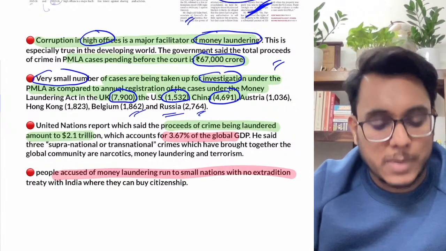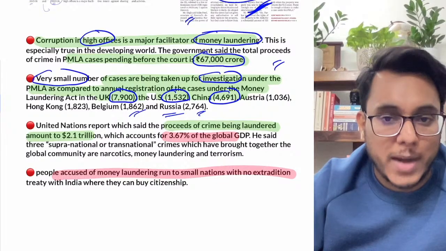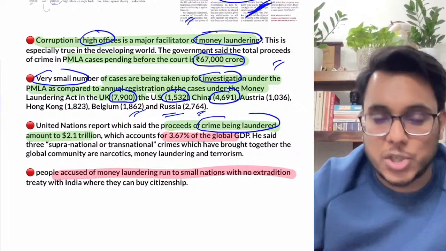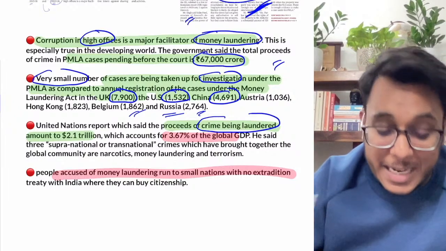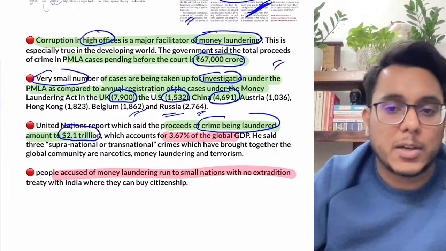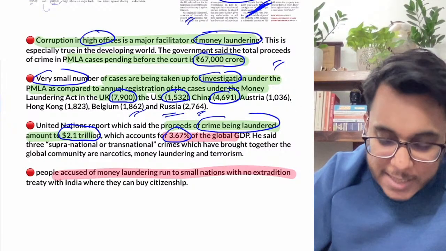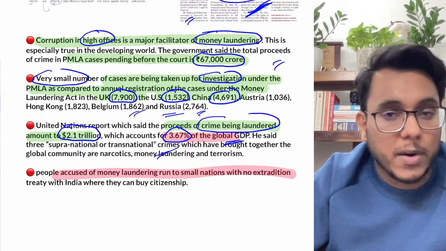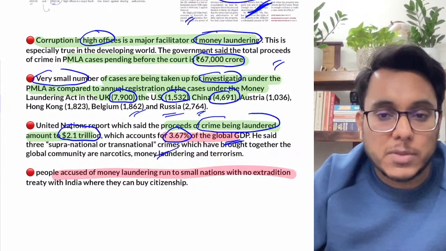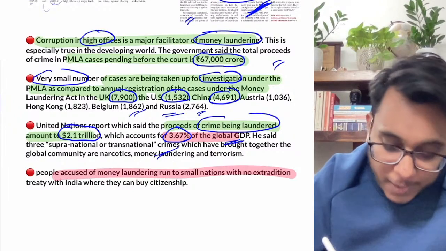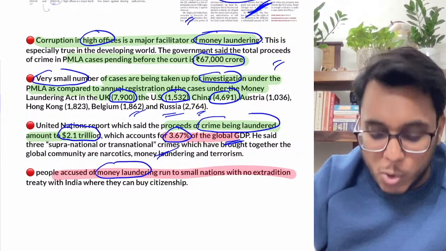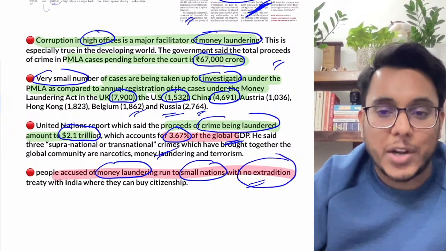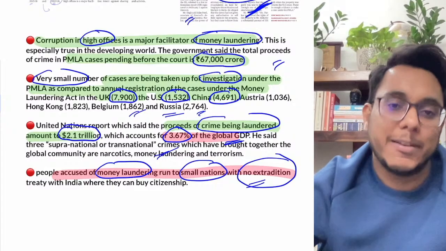Moreover, according to a report by the United Nations, the proceeds of crime being laundered, the money coming from corruption and crime, when cleaned, amounts to nearly 2.1 trillion dollars, which is around 3.67% of global GDP. So much money is being laundered. Therefore, nabbing the people here becomes very important. The people who are caught in money laundering go to small nations with which India does not have an extradition treaty, and they buy citizenship there and live there.